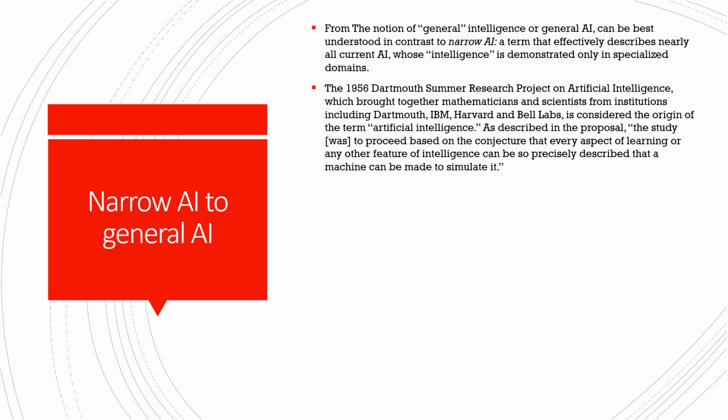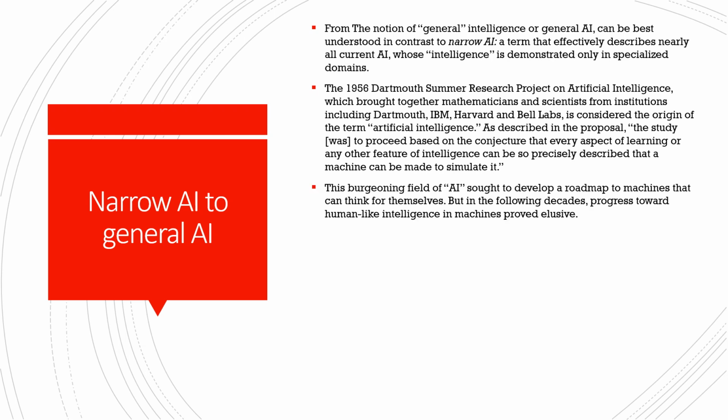So narrow AI effectively describes nearly all current AI, whose intelligence is demonstrated in a specific or specialized domain. Many times we have seen that there is an image generation model, and that model is best only for the generation of images, correct? If there is a prediction model, that is best for text prediction and so on. So that's a specialized domain.